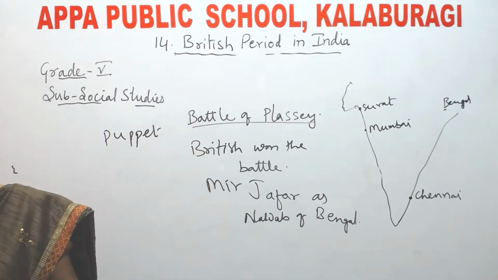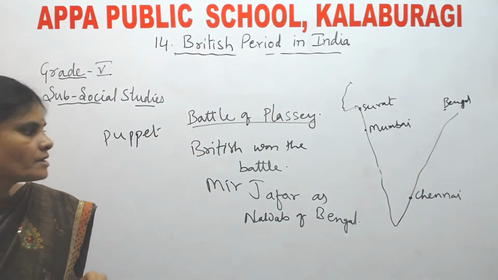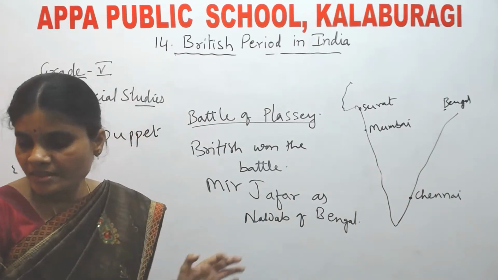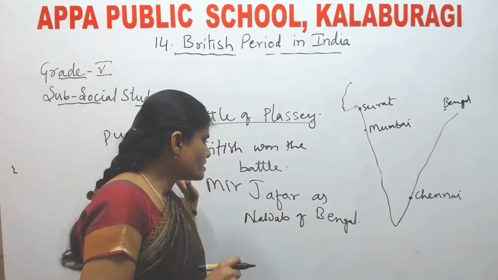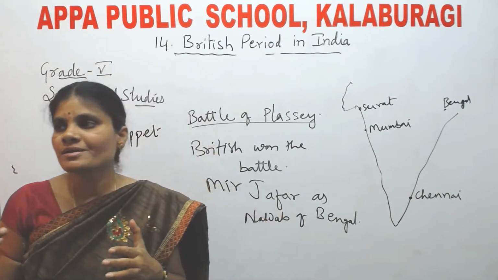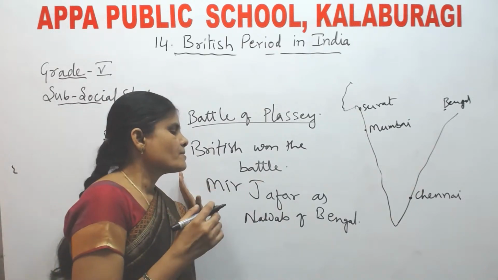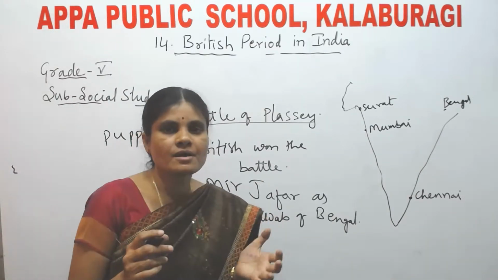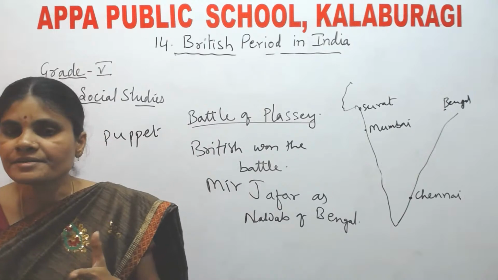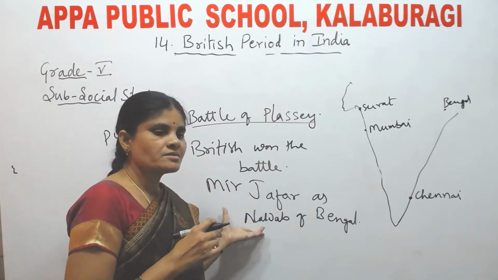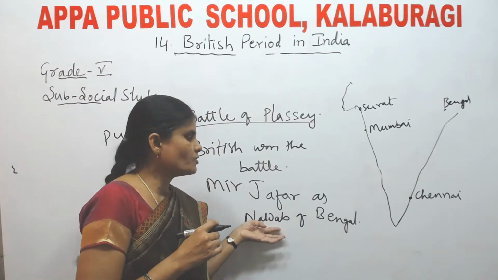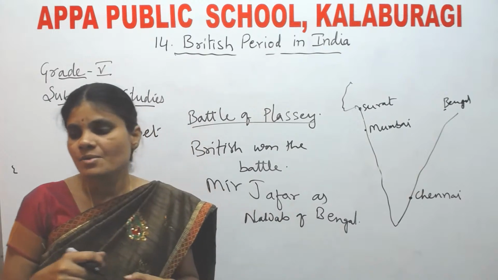Okay. Now, next is when the European countries established trading companies in India, it was said that they have to pay taxes to Indians. But what happened?